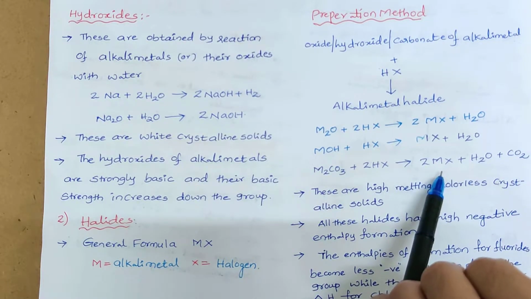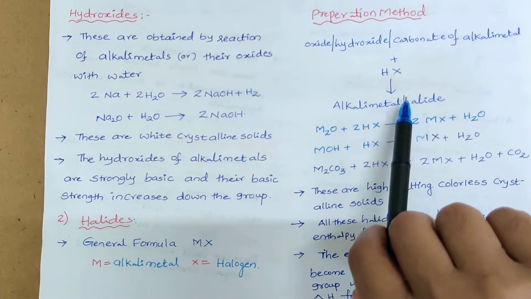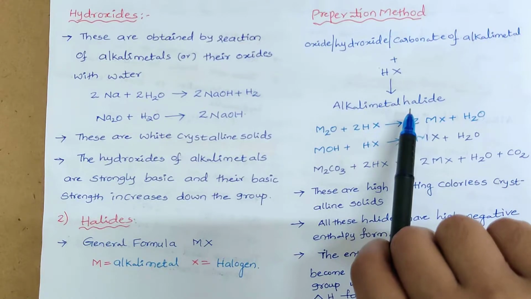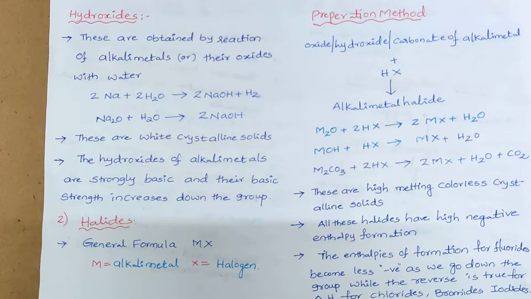So that means these alkali metal halides are formed by reaction between hydrogen halide and metal oxide, metal hydroxide or metal carbonates of group 1. When we observe the properties of these metal halides, generally these are colorless crystalline solids having high melting points.